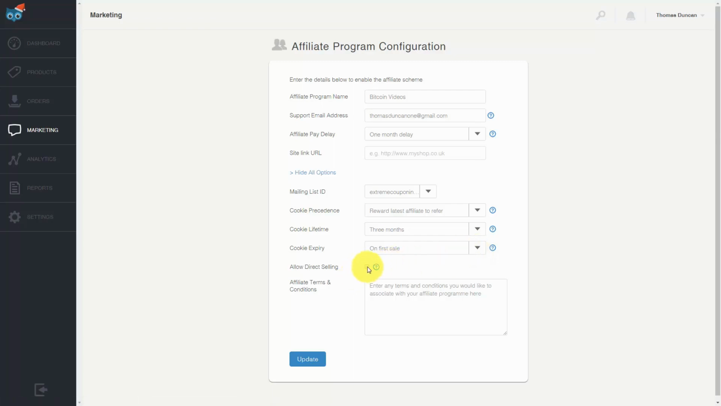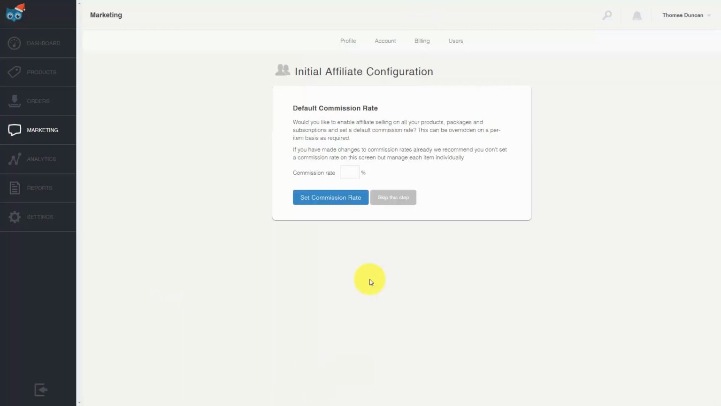One thing that you can do is allow direct selling of your offers. This means that an individual who is your affiliate will be able to market specific products with links, or they can send that person to your site. We'll place a site name in there right now. You'll write in your terms and conditions, and then you'll click Update. It will ask you what your default commission rate is. Of course, you'll be able to override certain products. We're going to place in 50%, and then click Set Commission Rate.